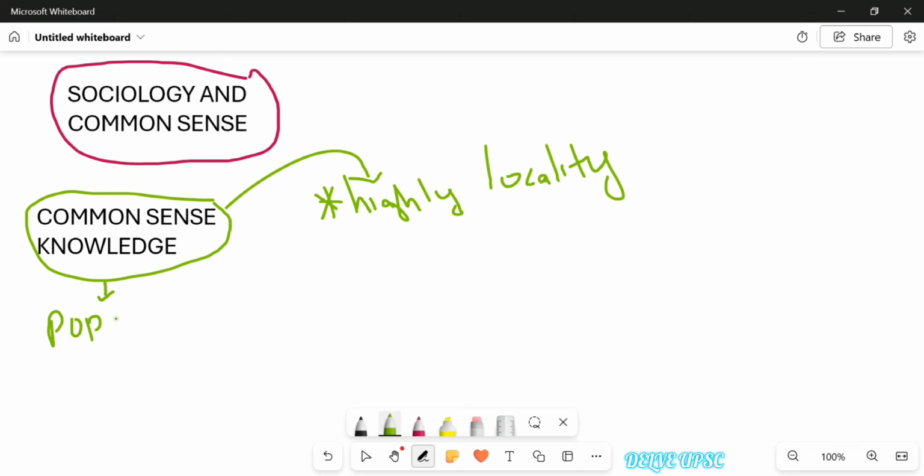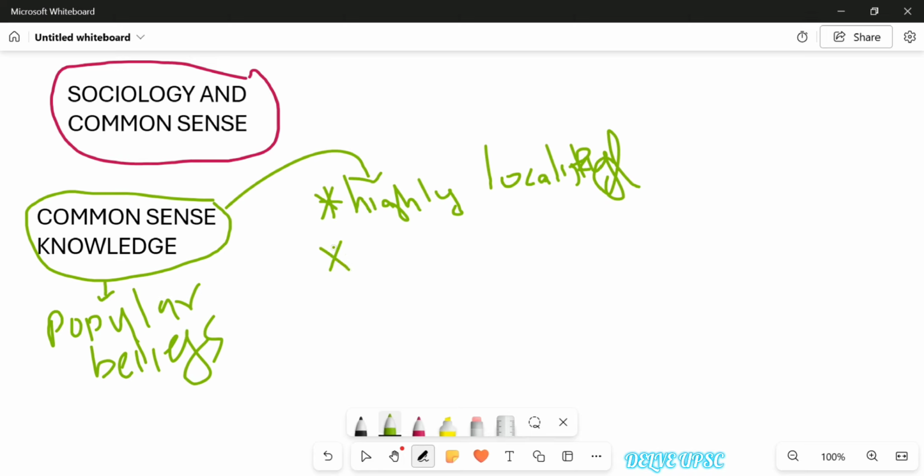That is why I said common sense knowledge is highly localized. This is not locality, it is highly localized. So how can we define common sense knowledge? Common sense knowledge can be defined as the popular beliefs and ideas that are particular to a place and a time period. I hope the definition and the first characteristic are clear.